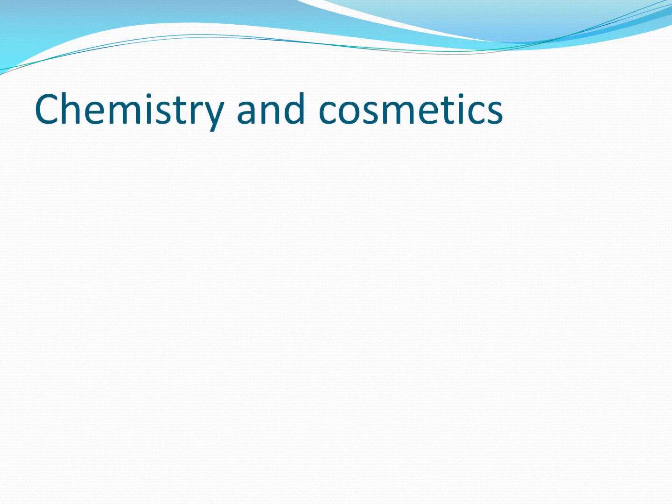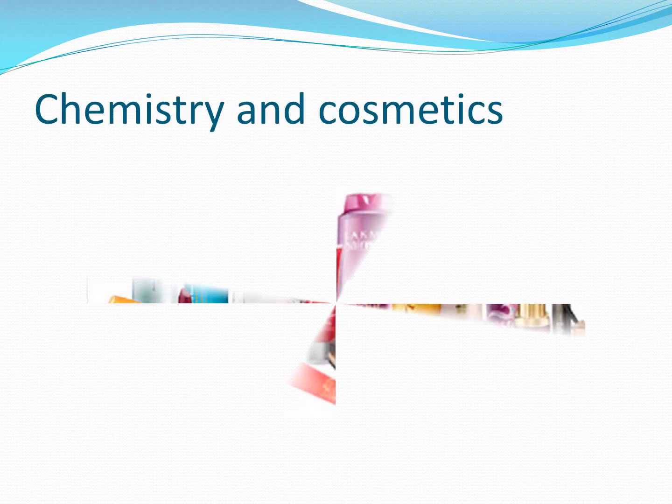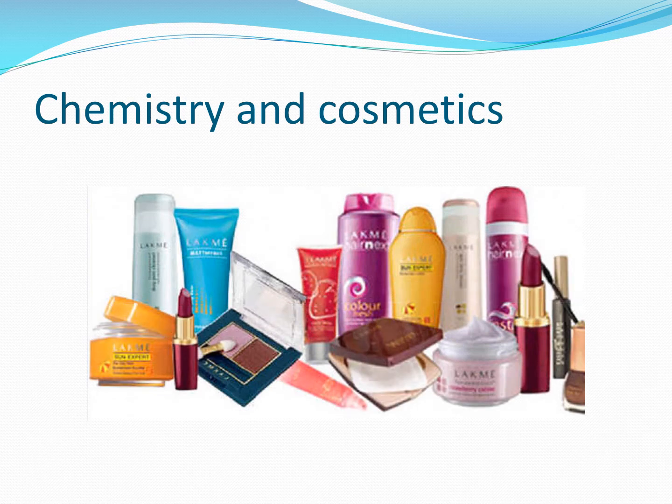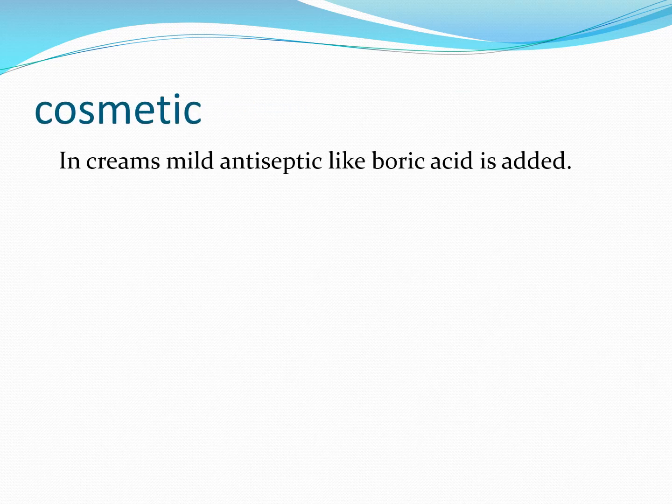Next aspect of chemistry is chemistry and cosmetics. Cosmetics help a person look good. Long ago, they were derived from natural sources. Cosmetics are of different types like creams, powders and solutions. So cream keeps the skin soft and moist. For its cosmetic use, it is generally mixed with the following substances.